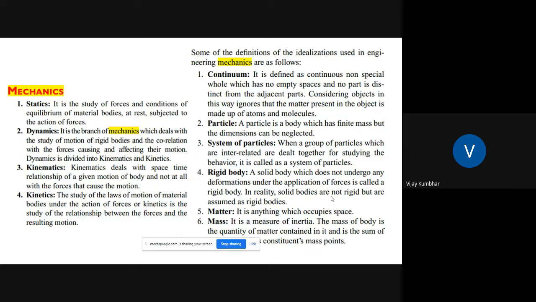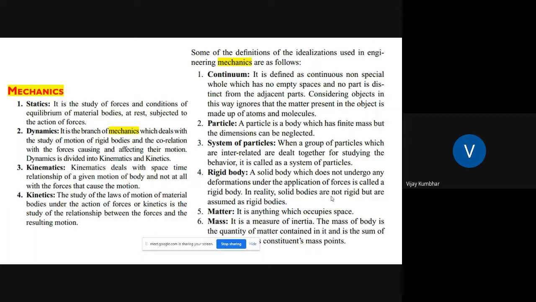Then a system of particles: when a group of particles are interrelated and dealt with together for studying behavior, it is called a system of particles. Again, a rigid body, as we know, is a body which does not undergo any deformation after application of force.